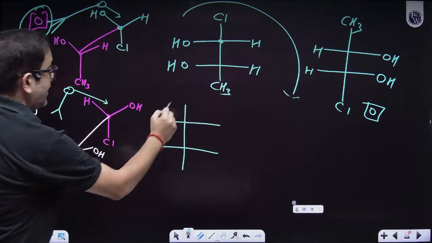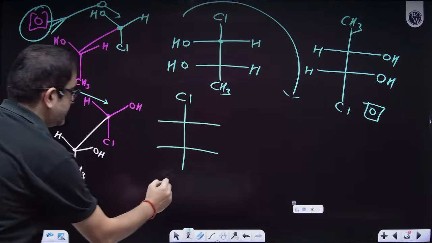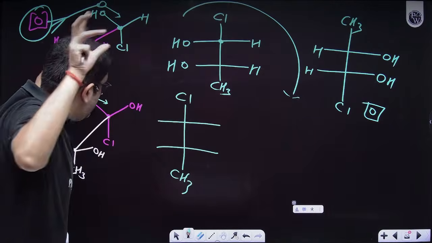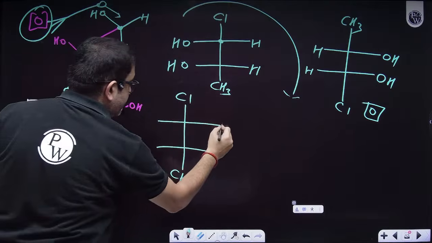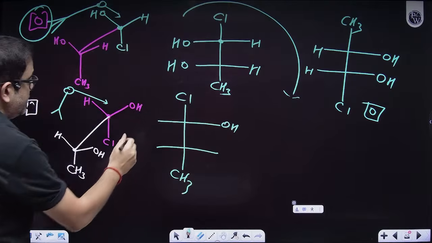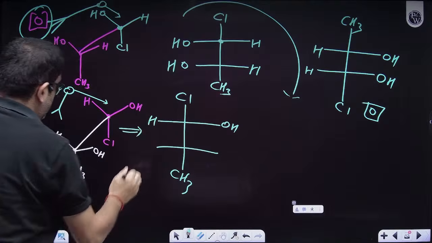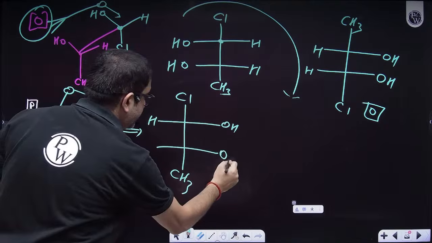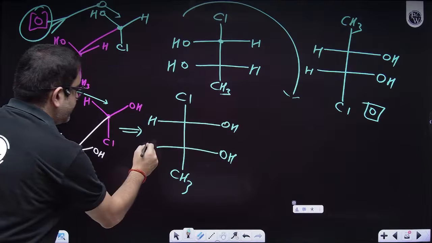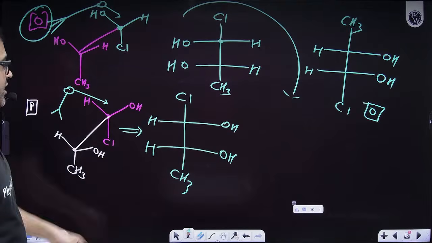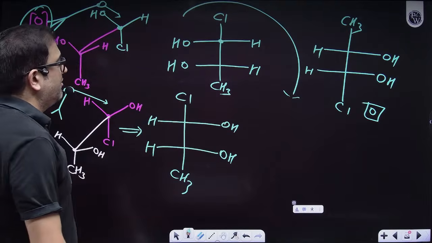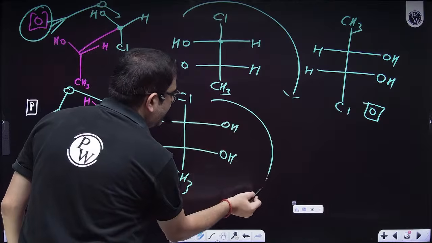Sir, this is Cl away from me. Sir, this is CH3 away from me. Sir, OH on right side, sir. H on left side, sir. Oh, oh, oh. Arey yaar, sir. Again Cl up. Beta, rotate by 180 degrees.